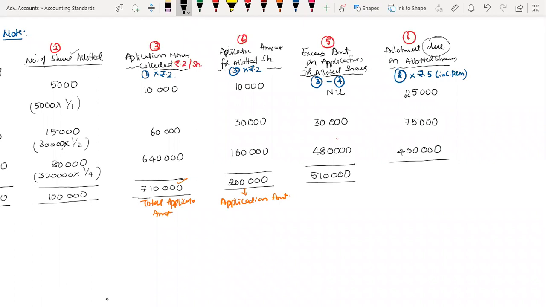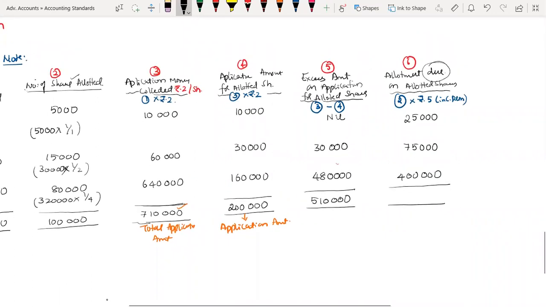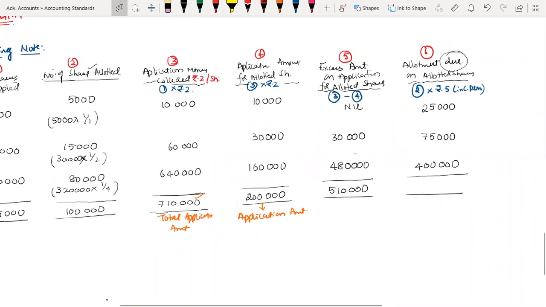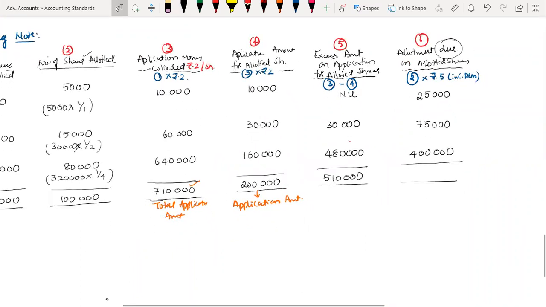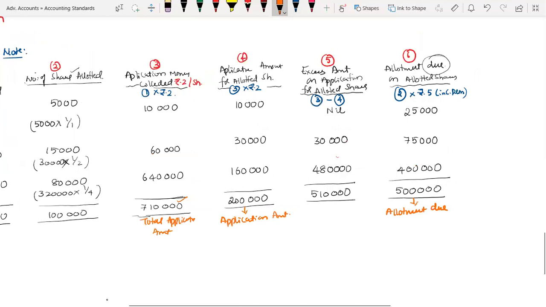So now this is 75,000 and this is 4 lakh. Yes, 4 lakh is correct. Therefore, in total, how much am I supposed to collect? 5 lakh. This is the allotment amount, the allotment due.